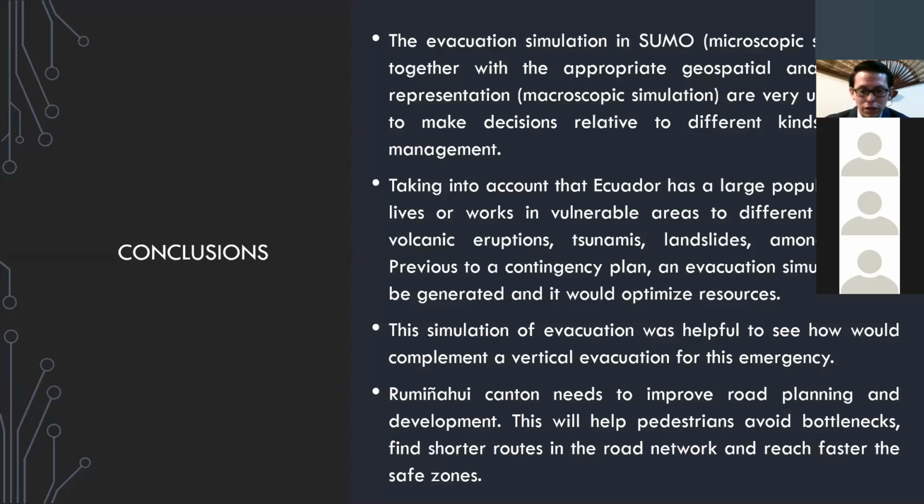Taking into account that Ecuador has a large population that lives and works in areas vulnerable to different risks, like volcanic eruptions like this work, or tsunamis on the coast, landslides among other risks. Previous to an emergency, we can say that evacuation simulation can be generated and it would optimize the resources. This simulation of evacuation was helpful to see how a vertical evacuation would complement this emergency.